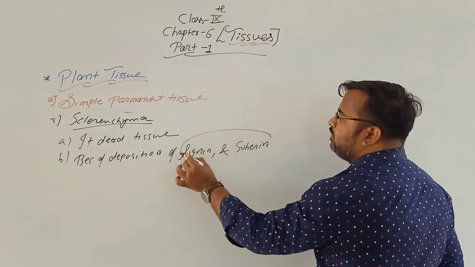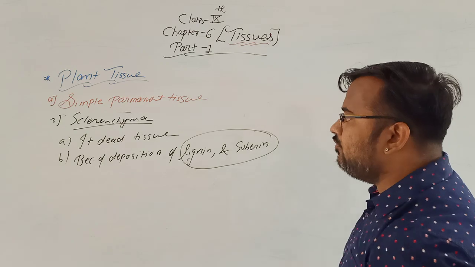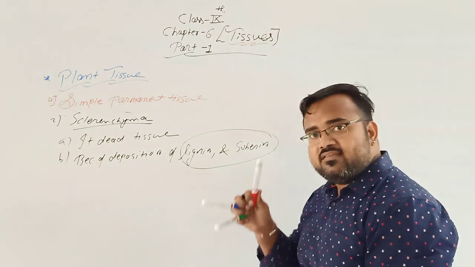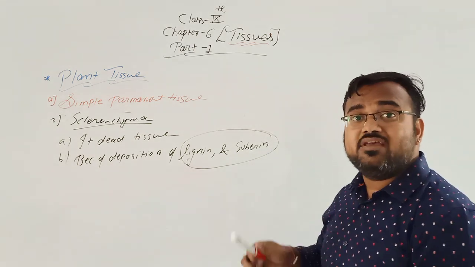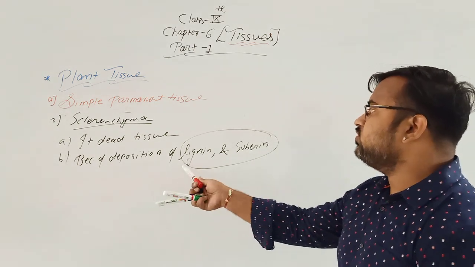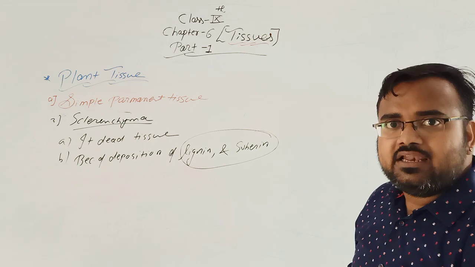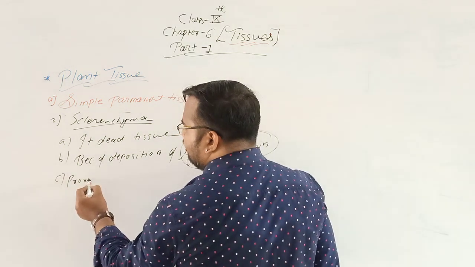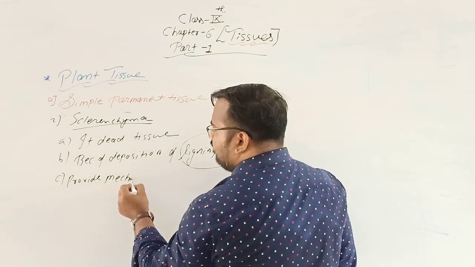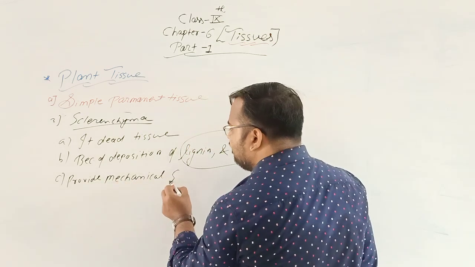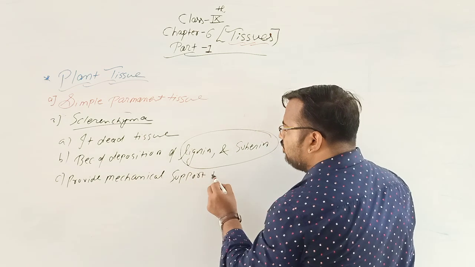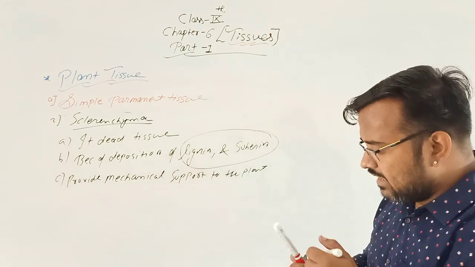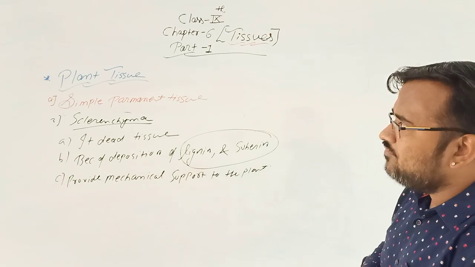These two names you have to learn by heart, lignin and suberin. The question can be asked, why is sclerenchyma known as dead tissue? Because of the deposition of lignin and suberin. It also provides mechanical support to the plant.